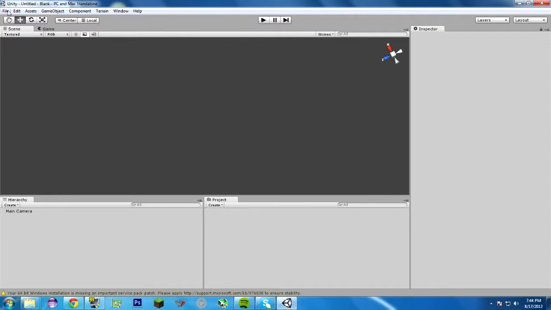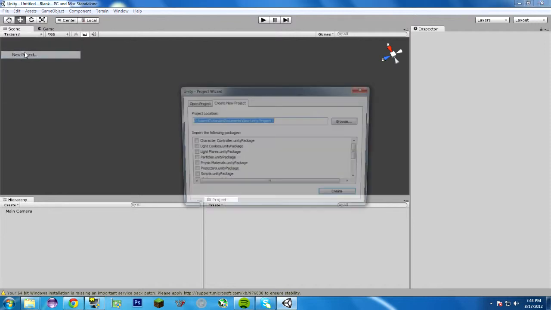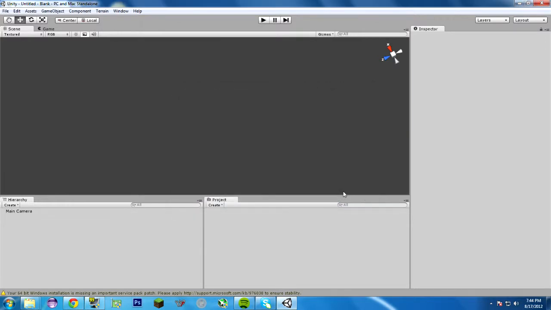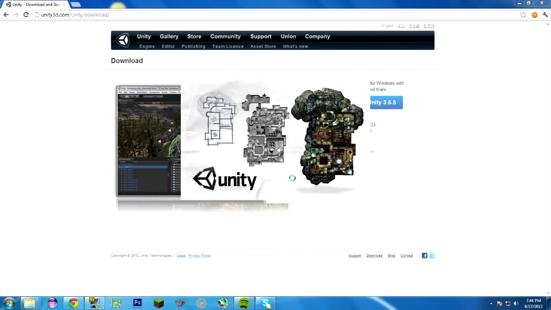What you're going to want to do is File, New Project, and just name it whatever you want. I'm going to call it FPS Tutorial. FPS, first-person shooter, not frames per second. And for importing the following packages: character controller, light cookies, light flares, particles, physics materials. I import everything personally because a lot of times I end up finding stuff in those packages that I never imported them thinking about. So just import everything. You probably don't need a lot of these things, but we'll use at least a majority of them.